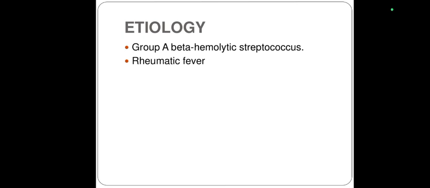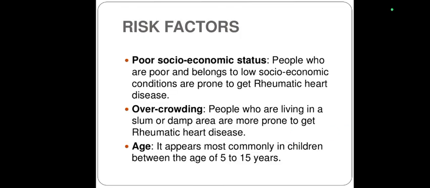In rheumatic fever, when carditis happens, it can lead to pancarditis and then rheumatic heart disease. The risk factors are very similar to rheumatic fever because it is a complication of it.